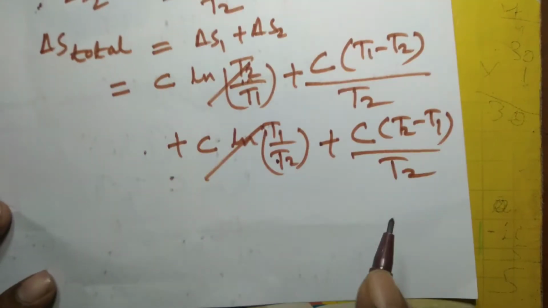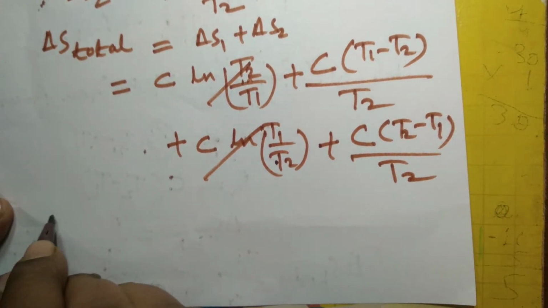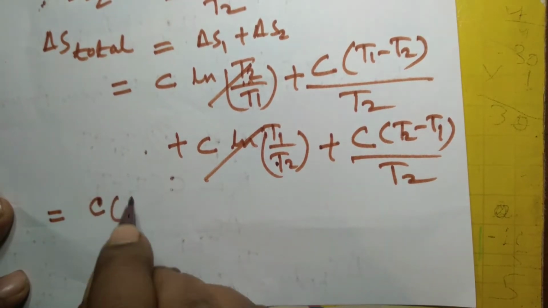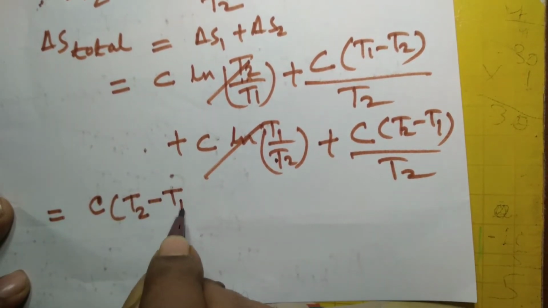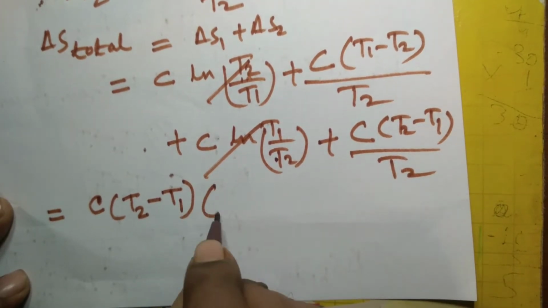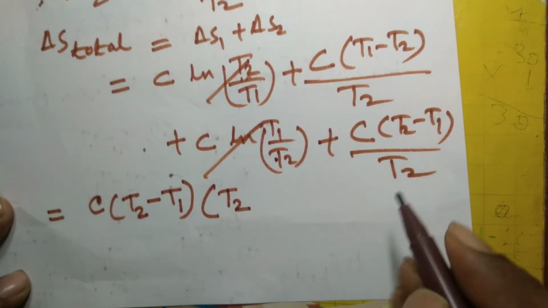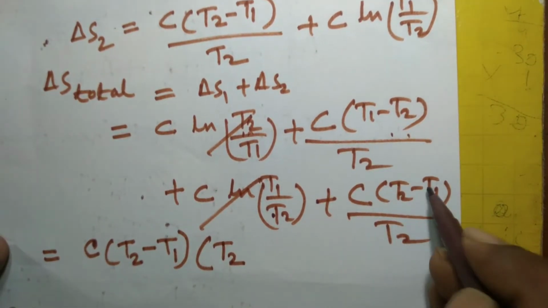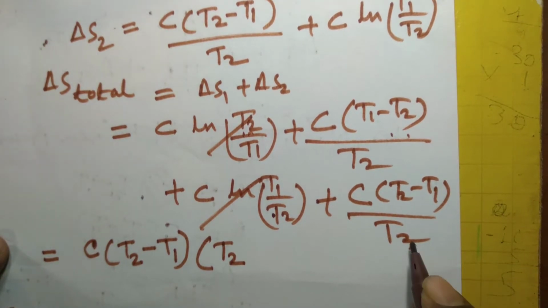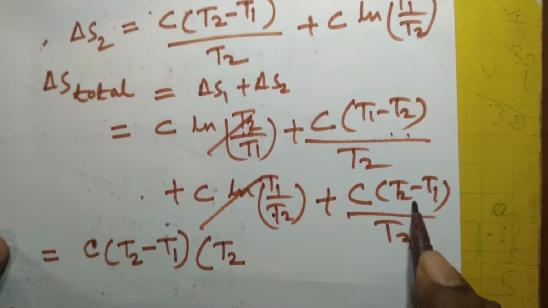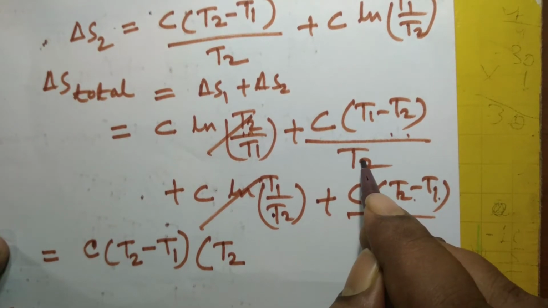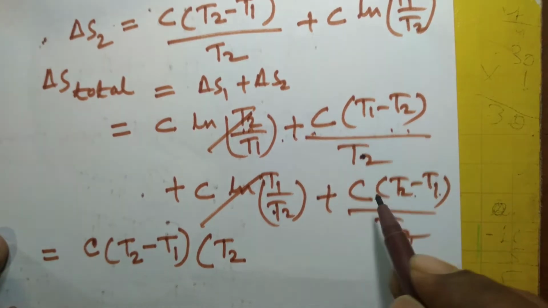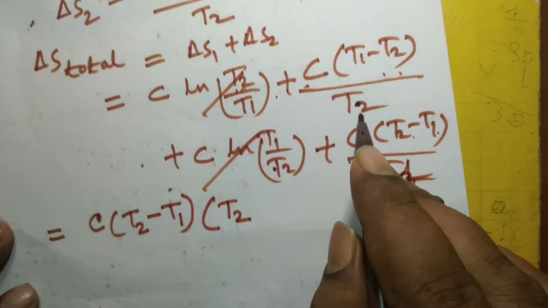Now these two terms remain, and this becomes C T1 minus T2 divided by T2 plus C T2 minus T1 by T2, and another term is with T1 and the other one with T2.